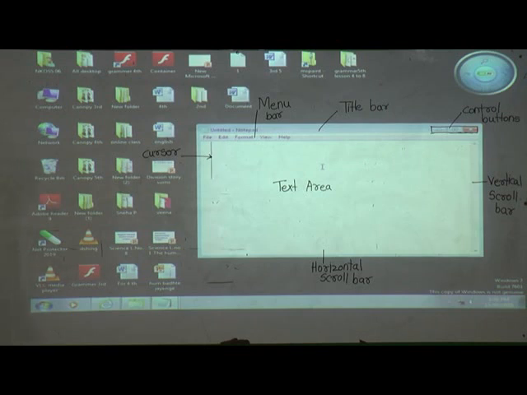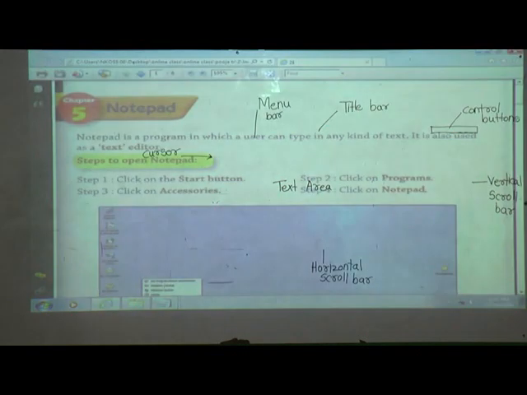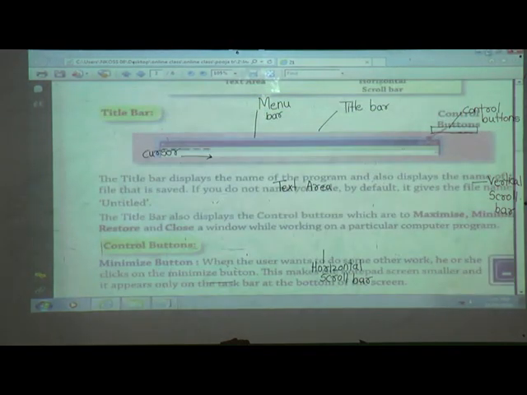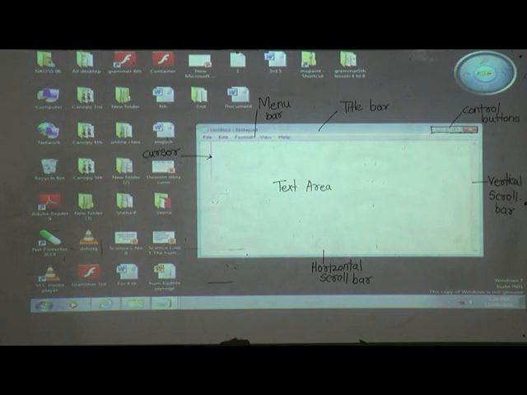Now we will see each component in detail. First one is the title bar. What does the title bar display? Where is the title bar? You can see it here, the blue bar is the title bar, right? It is the title bar.